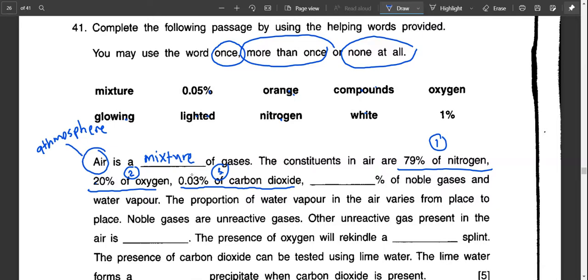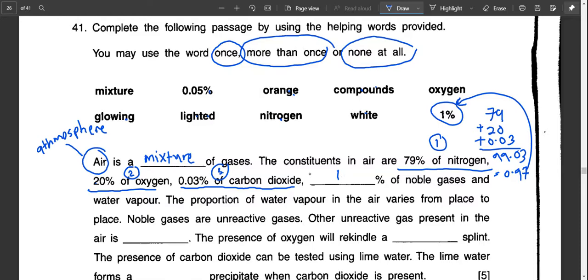So the remaining, let's calculate, using a calculator, you get 99.03. If you subtract this from 100, you will have 0.97, which approximately means 1%. Therefore, the remaining is 1% of noble gases and a variable amount of water vapor. So altogether you have 5 of these gases mixed together in the air without any chemical reaction.